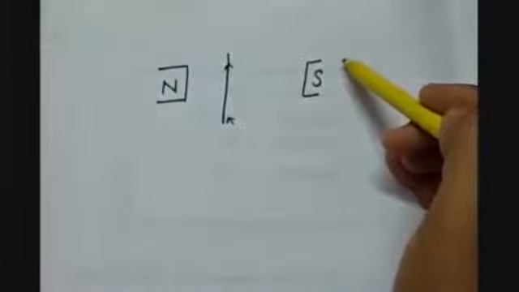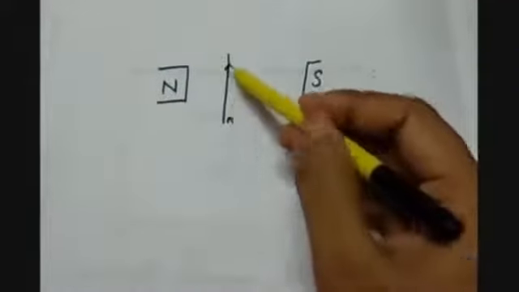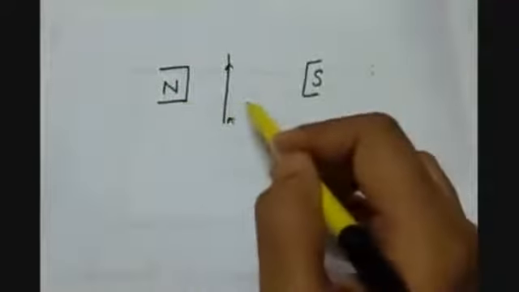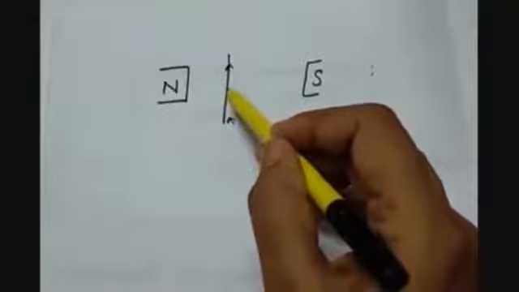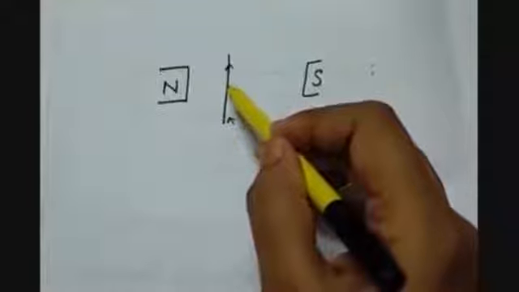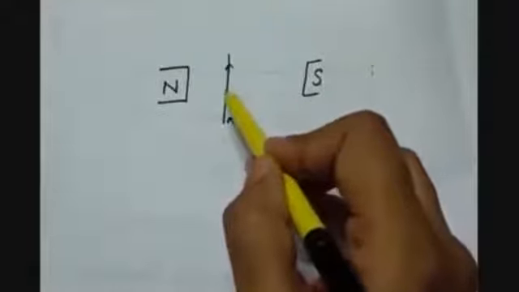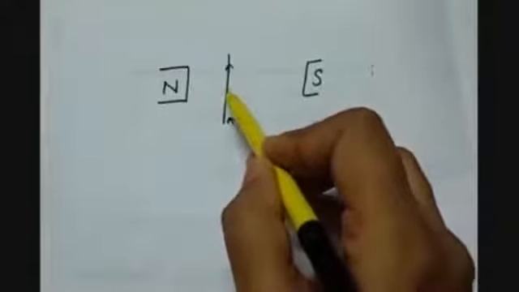But earlier we have seen that the current was flowing perpendicular to the magnetic field lines, and that was exerting a force on the conductor which was making this conductor move or rotate.